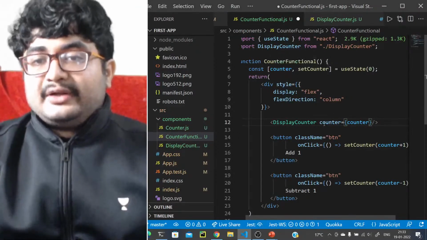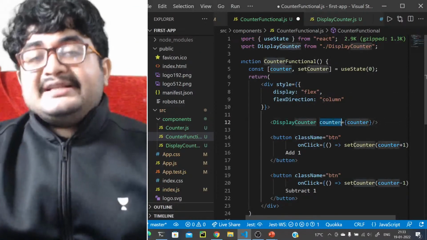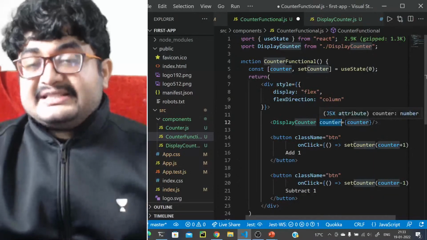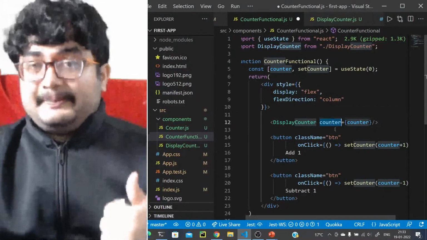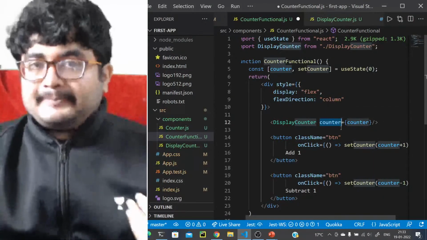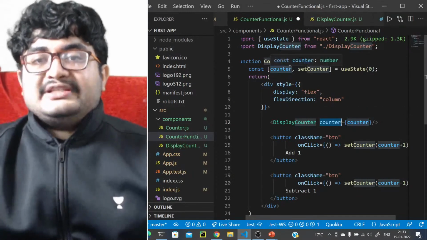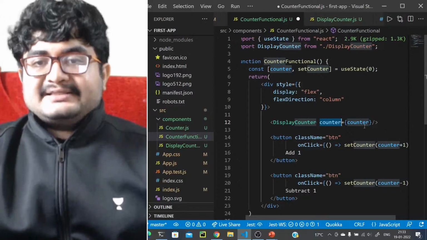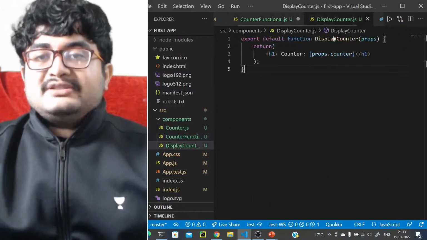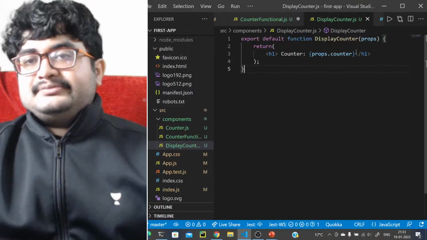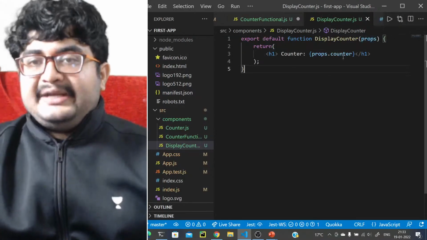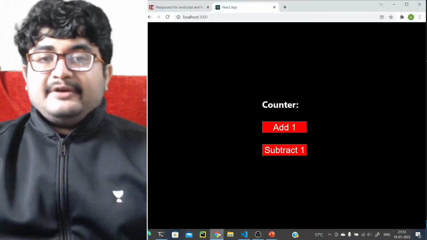So counter is the prop that you are passing, a property with the name of counter, and it has the value of whatever state counter has, right? You can take it as an object here and print props.counter. So if you run this code now,